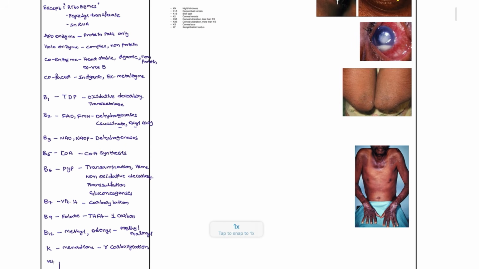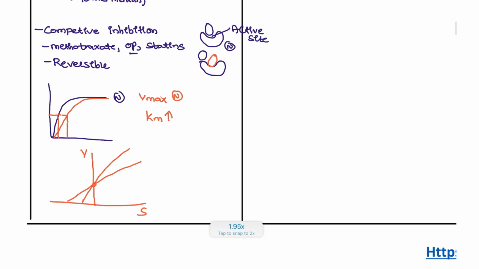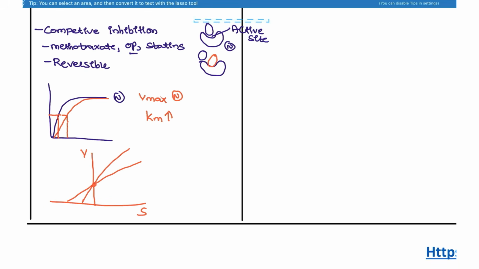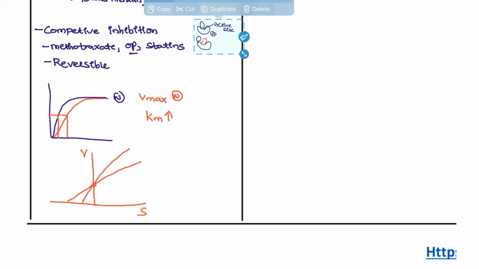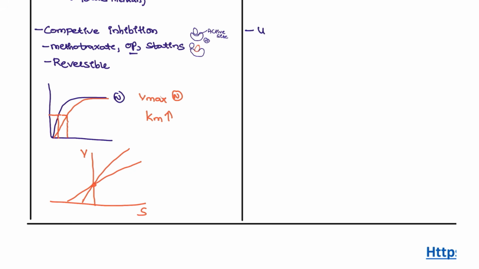Alright, next, moving on to the other point. I will just take space here, guys, so that you are not confused. Next, uncompetitive inhibition, and next one is non-competitive.